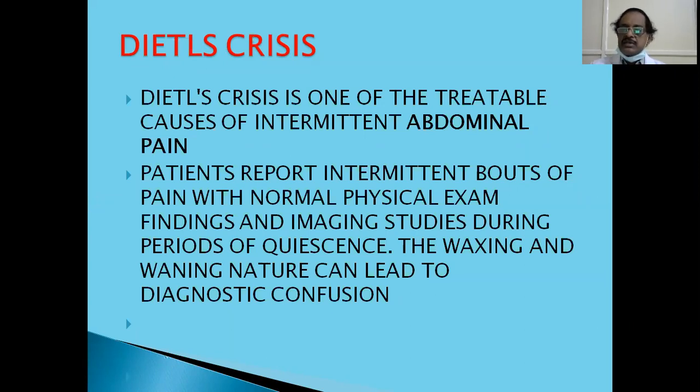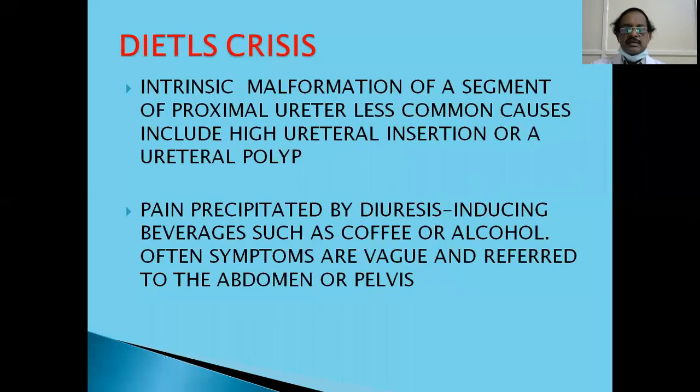Doctors should be aware of this, especially pediatric people. When a patient presents with intermittent abdominal pain, you have to rule out Dietl's crisis. So what is the reason? As I said, a normal vessel compressing the pelvic junction, or an intrinsic malformation of a segment of the proximal ureter, which doesn't transmit the peristalsis.